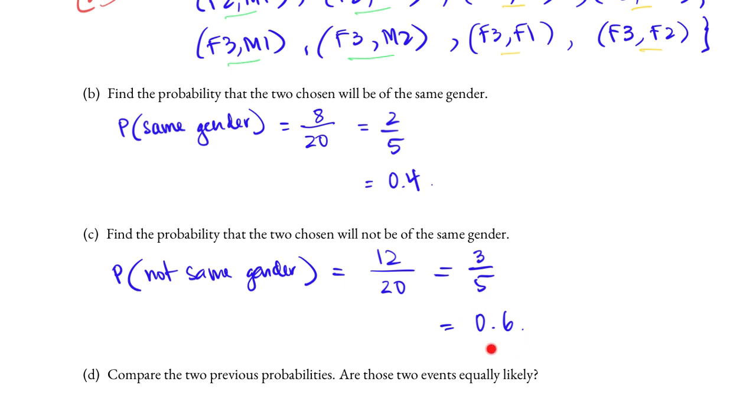This is more likely because the probability of not getting the same gender is 0.6, which is higher than the probability of getting two passengers of the same gender. And again, they are not equally likely because they do not have the same probability.